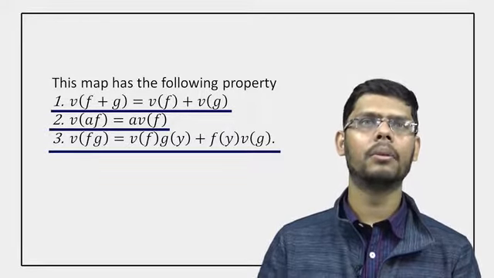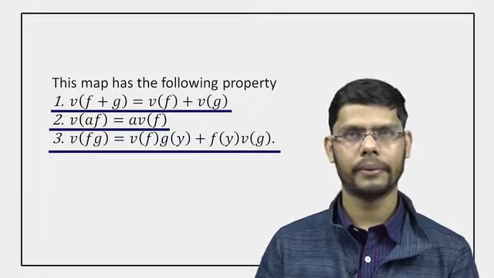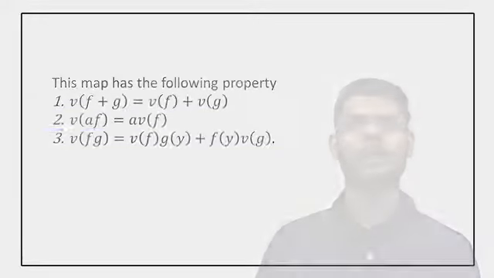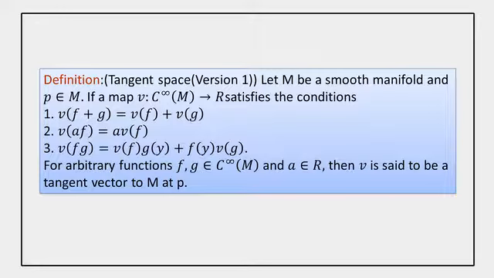Now we introduce the notion of tangent vector to a smooth manifold. Here we use the same conditions as the previous mapping. A tangent vector of M, where M is a smooth manifold, at the point p is a map v which acts on the set of all smooth functions on M to R and satisfies the following conditions.